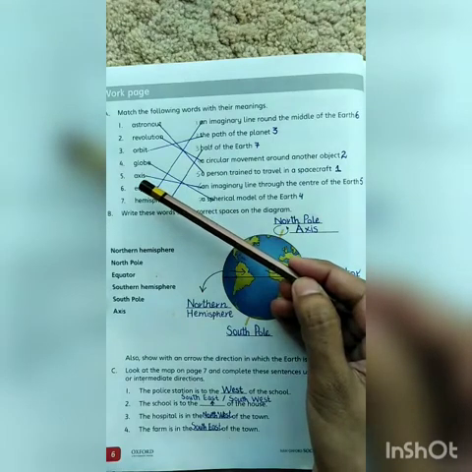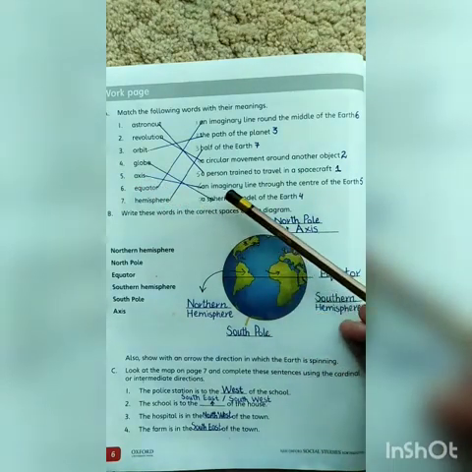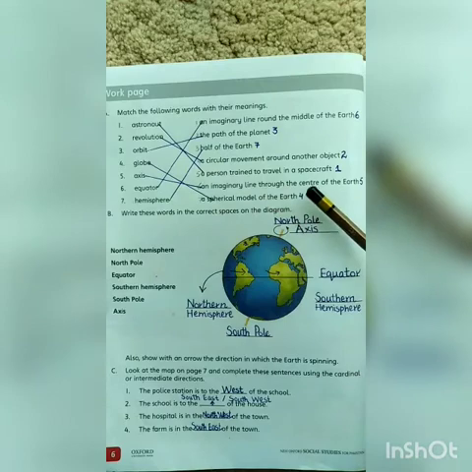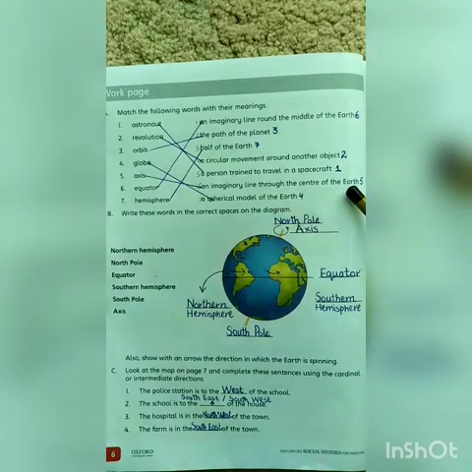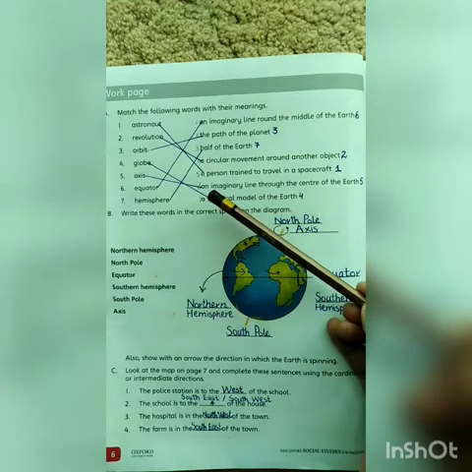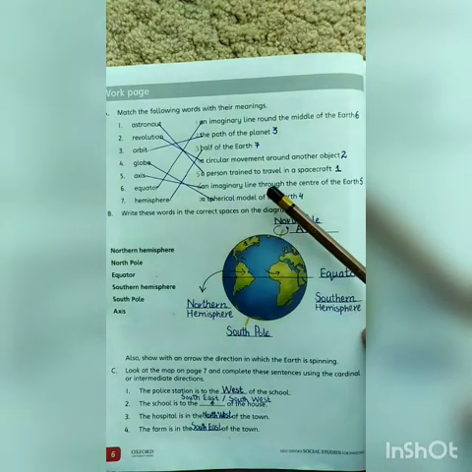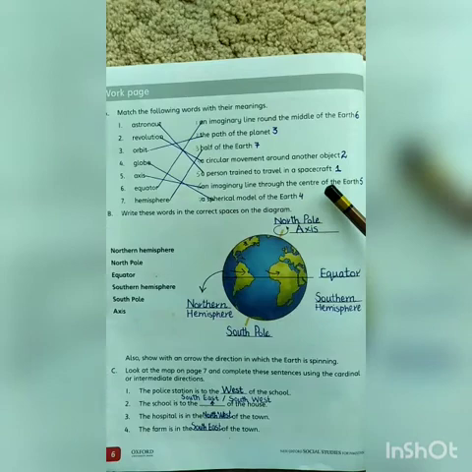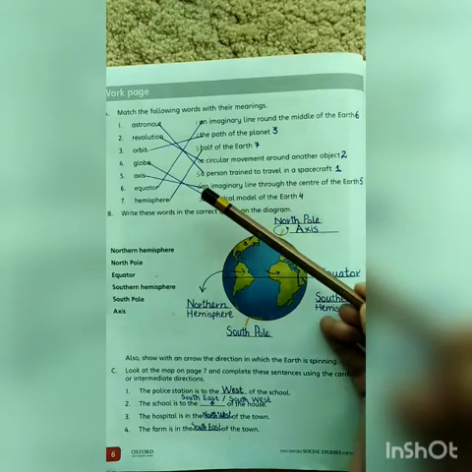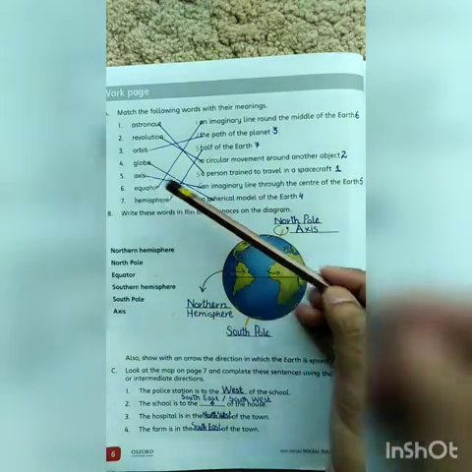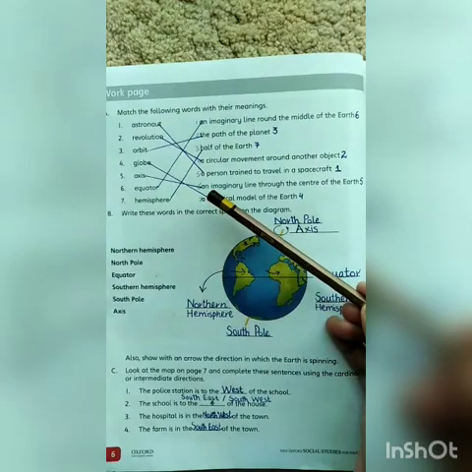Next one is axis. An imaginary line through the center of the earth. So what is an axis? An axis is an imaginary line that passes through the center of the earth. Match the fifth one with the sixth statement.